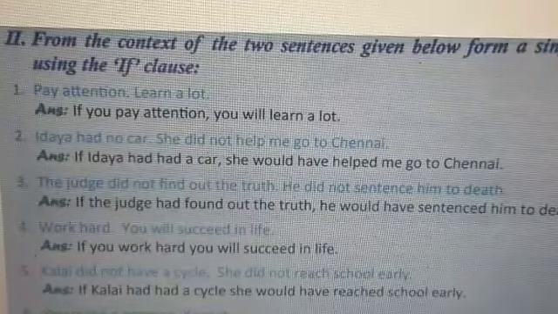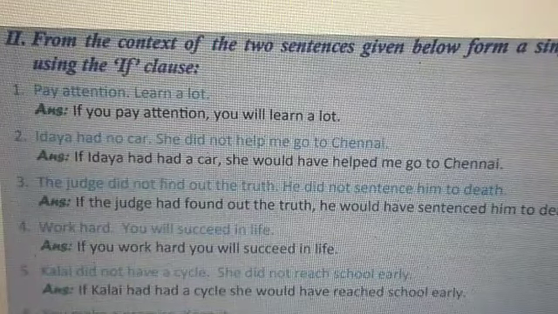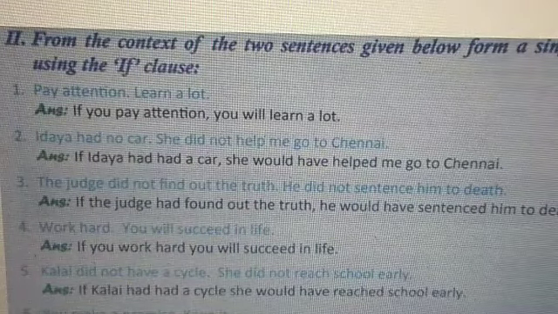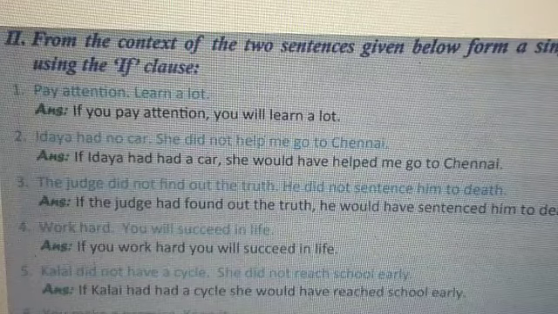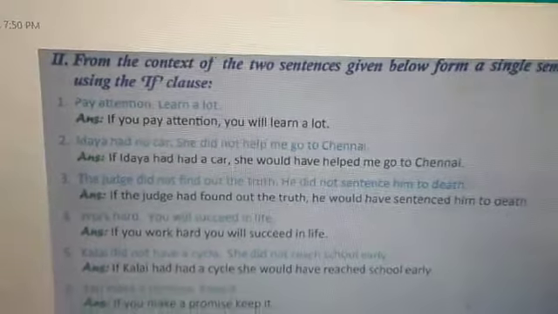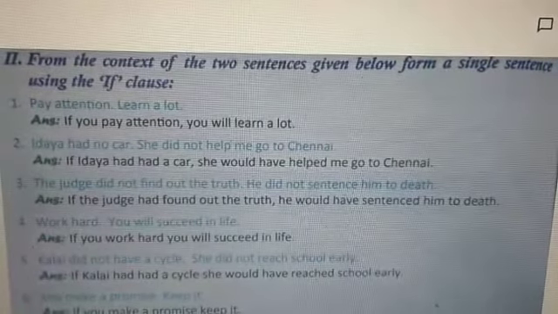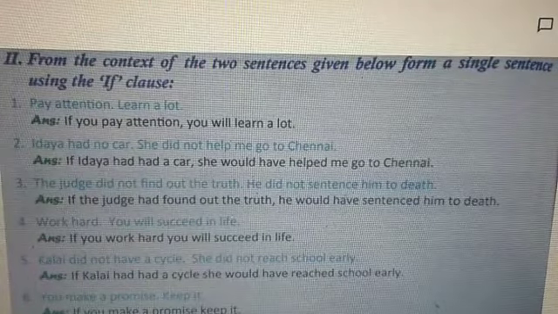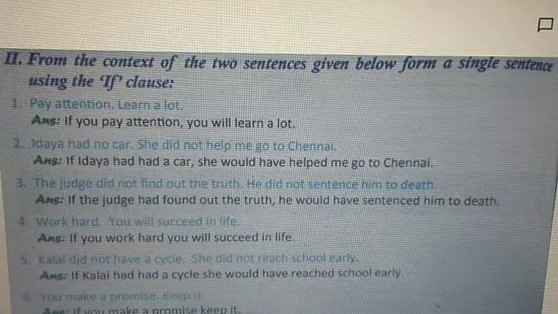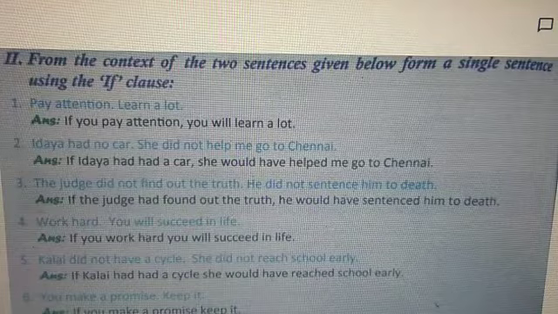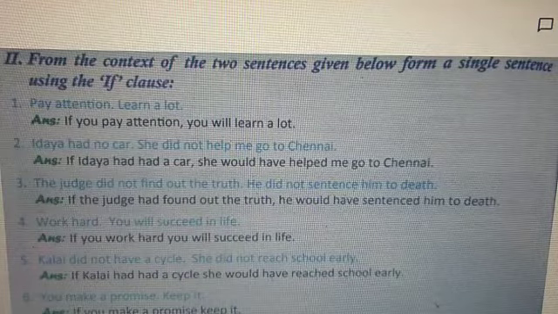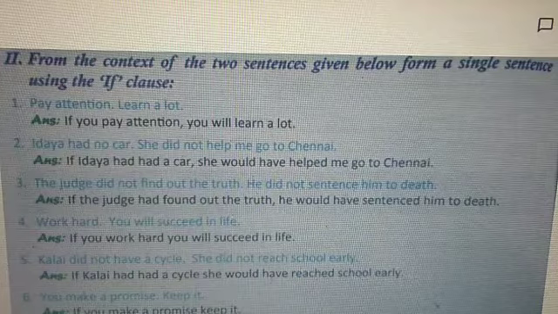See the next exercise. From the context of the 2 sentences given below, form a single sentence using the if clause. First one, pay attention, learn a lot. So what will be the answer? If you pay attention, you will learn a lot. Second one, you see, Idaya had no car. She did not help me go to Chennai. So what will be the answer? If Idaya had had a car, she would have helped me go to Chennai.